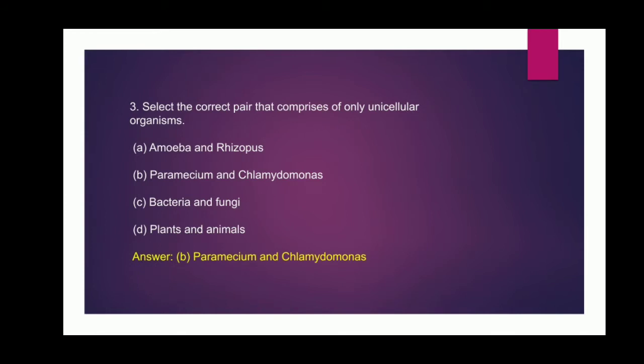Third question, select the correct pair that comprises of only unicellular organisms. Options are amoeba and rhizopus, paramecium and chlamydomonas, bacteria and fungi, plants and animals. And the answer is option B, that is paramecium and chlamydomonas.